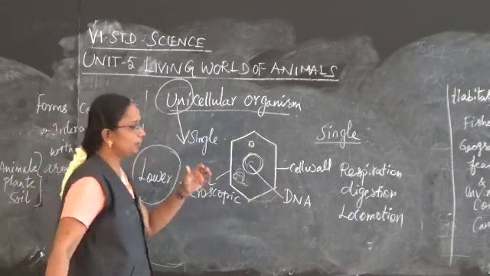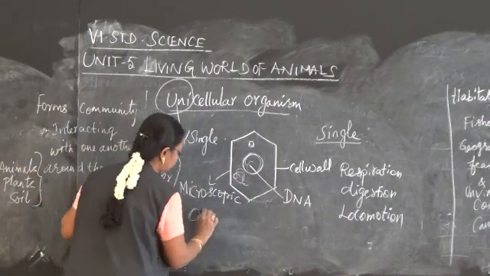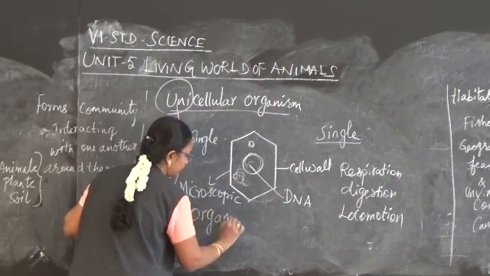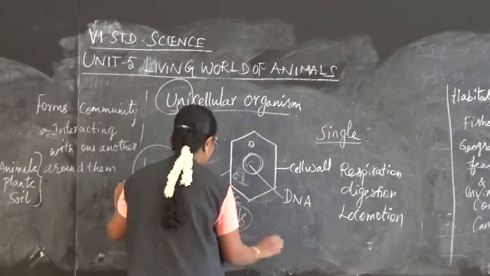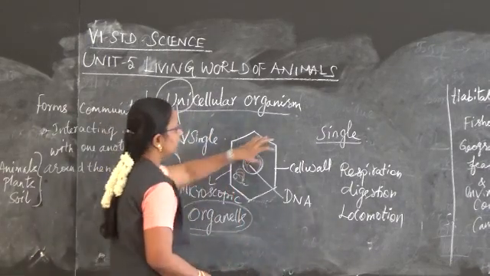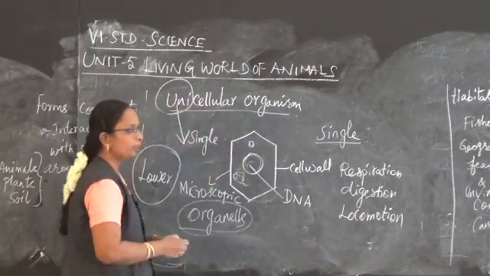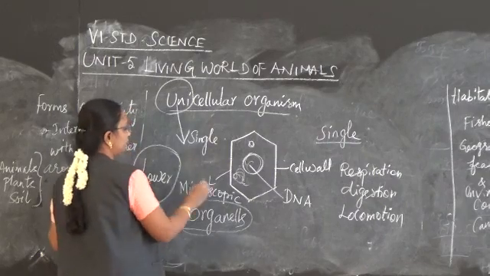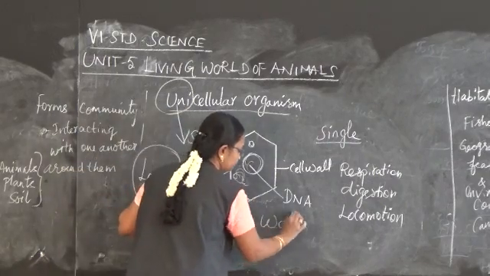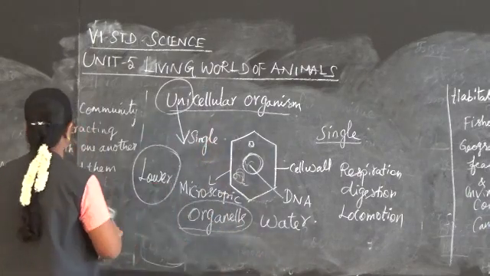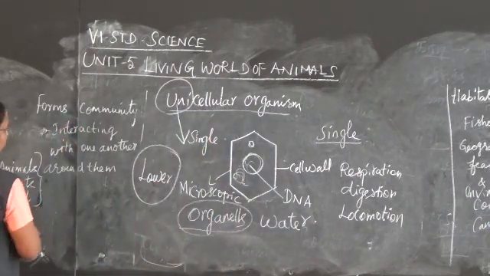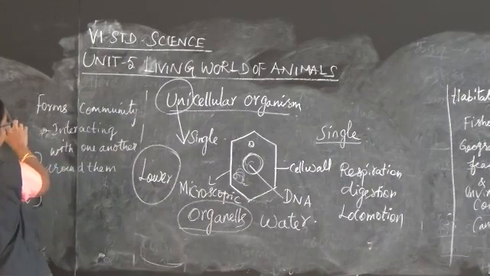And the organs which are present in them are called organelles. It is not the organ. The organelles present in them perform all the activities. So they may be found in the water. So among these we are going to see about amoeba.